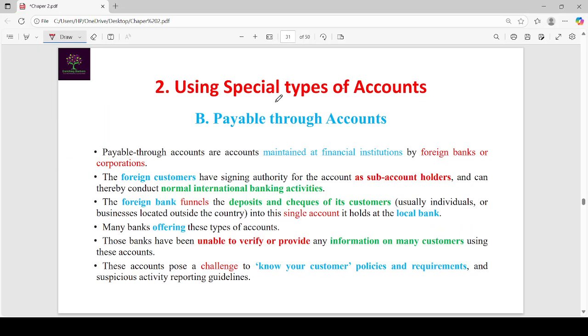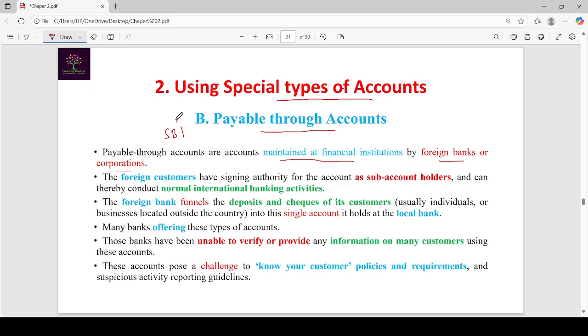Next method under the special types of accounts category is payable through accounts. Payable through accounts are maintained at financial institutions by foreign banks or corporations. So these accounts are maintained in banks by foreign banks. Let us see with an example.